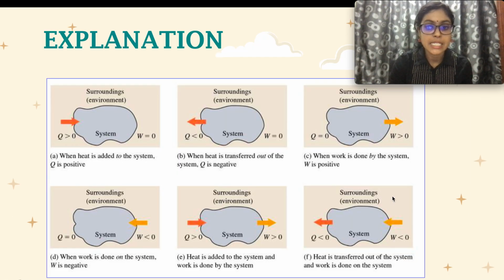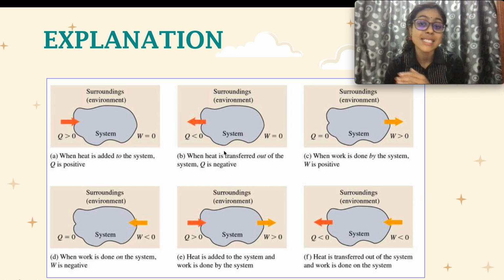So let me explain in detail. When heat is added to the system, Q is more than 0, so Q is positive. When heat is transferred out of the system, Q has to be less than 0, so Q will be negative. When work is done by the system, W is positive, so it has to be more than 0. When work is done on the system, W is less than 0, so W has to be negative.